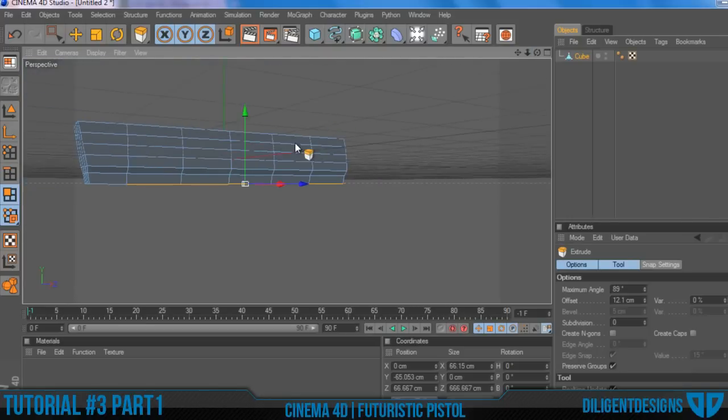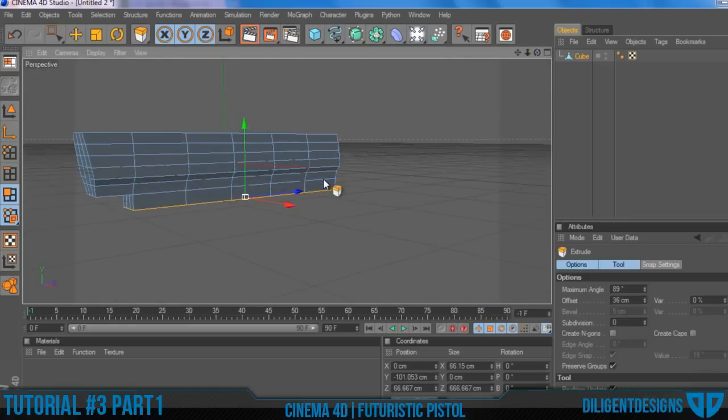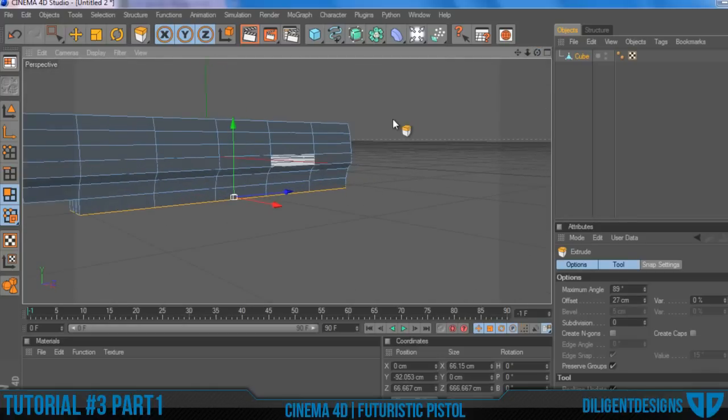And then once you have extrude, drag to the right to extrude it a little more, and that looks about good.